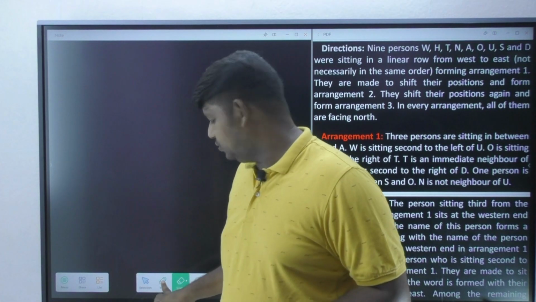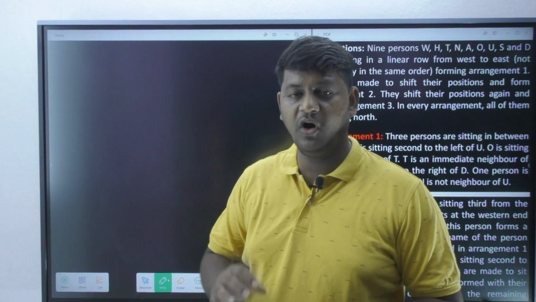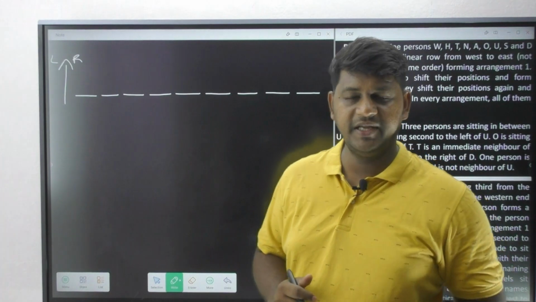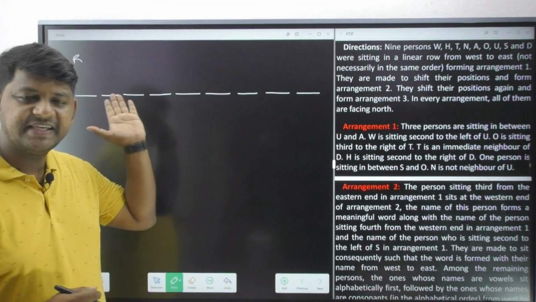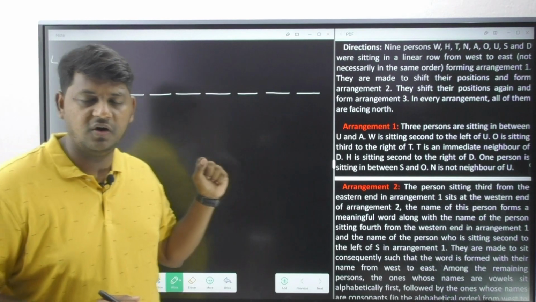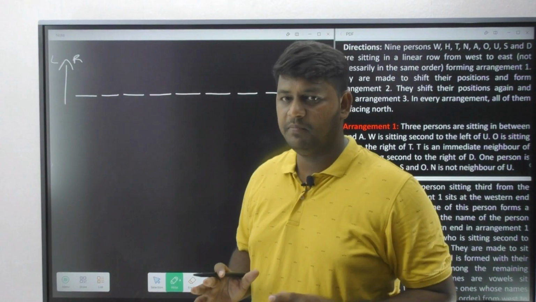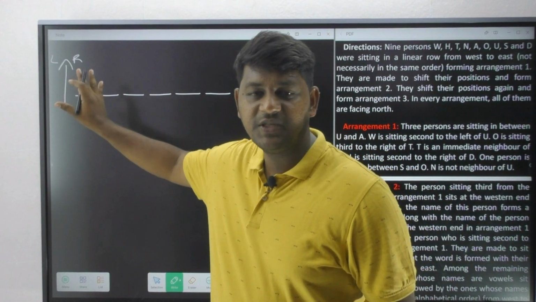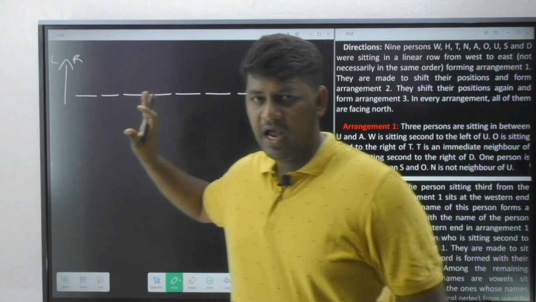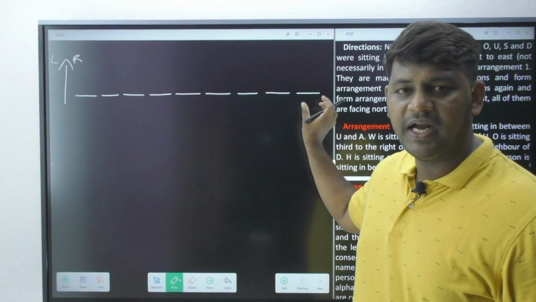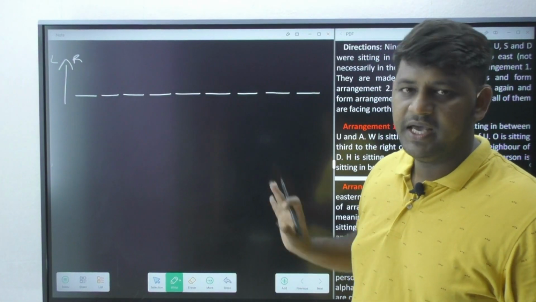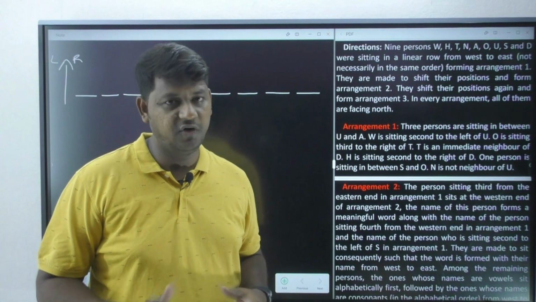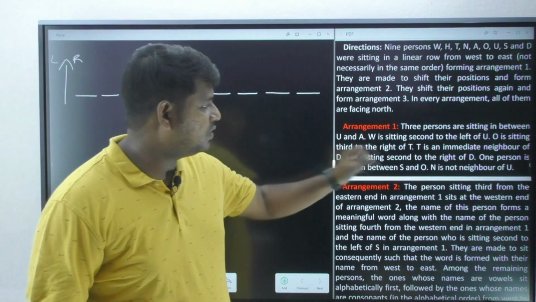We are going to deal with 3 layers of arrangement. Let us observe the first arrangement. I have placed 9 persons, all facing towards the north. I am not going to write the numbers, but I know there are 9 people in my arrangement. This is going to be called my west end or left end, and this position my right end or east end. He may give you west or he may give you left or right, whatever it is.